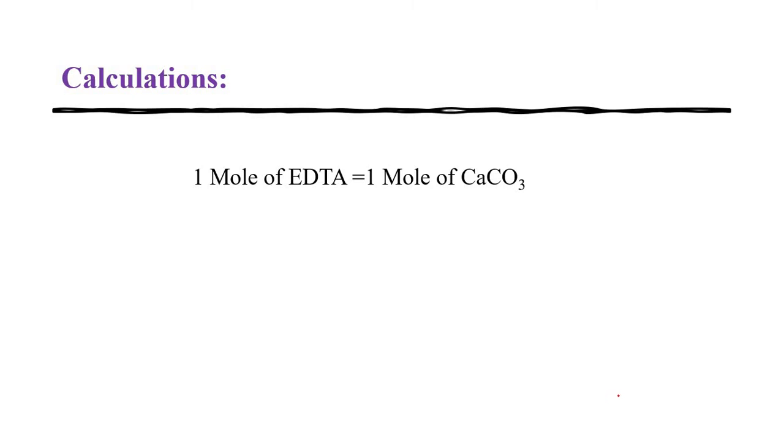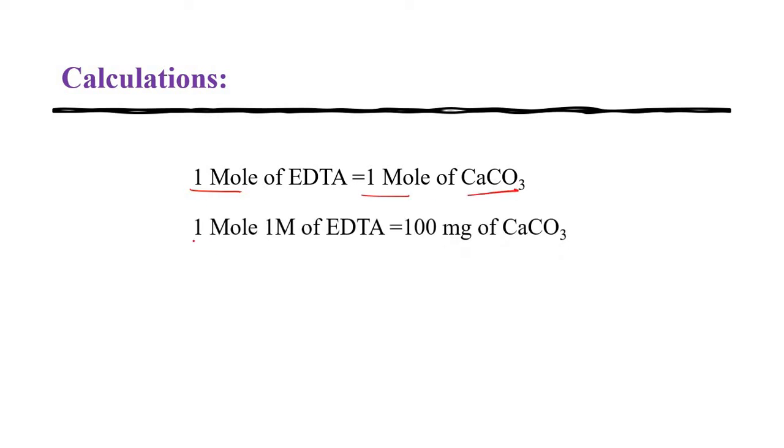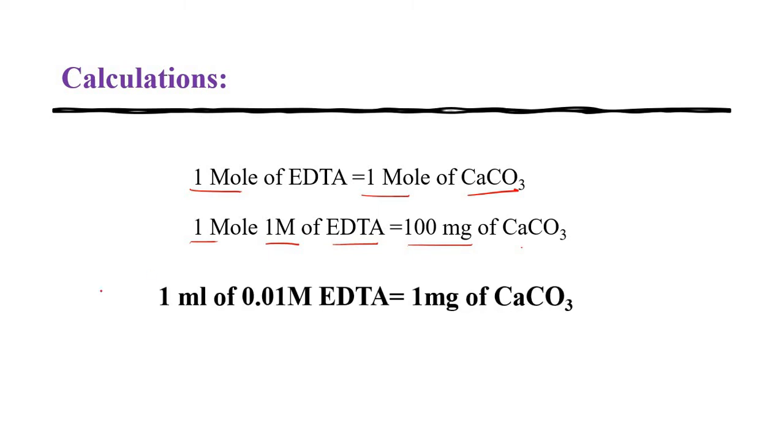This is the standard equation: 1 mole of EDTA consumes 1 mole of calcium carbonate. In this context, 1 mole of 1 molar EDTA solution consumes 100 milligram of calcium carbonate. In this way, we got one standard equation, that is 1 ml of 0.01 molar EDTA solution consumes 1 milligram of calcium carbonate.